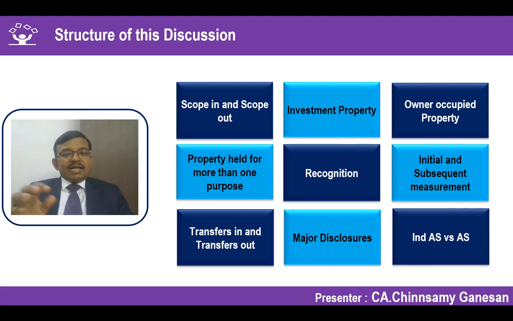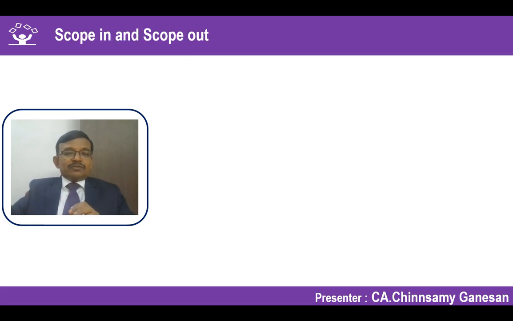And finally, we will have a small comparison between Ind AS 40 and AS 13 Investments, because there is no separate standard on investment property. There is a passing comment which has been made in AS 13 Investments. To that extent, we will see what are the differences between these two standards, for you to have more clarity when you are reading Ind AS 40. With that, we will move on to what is scoped in and what is scoped out under Ind AS 40.